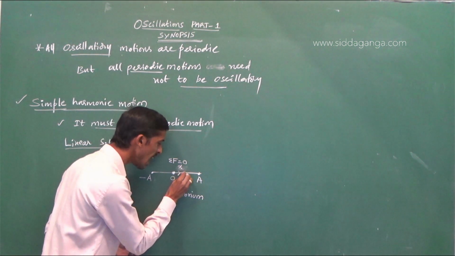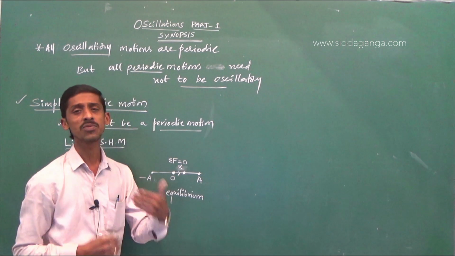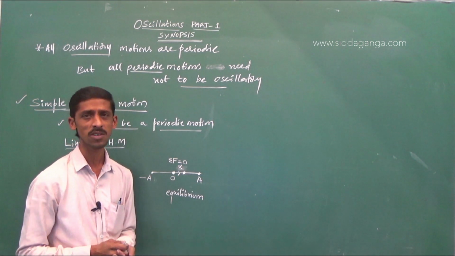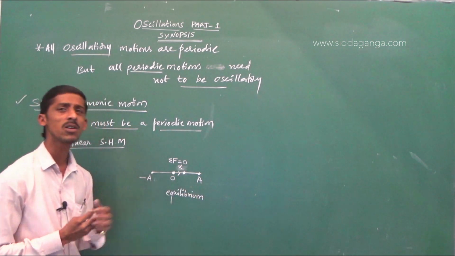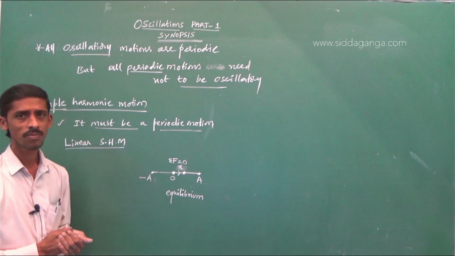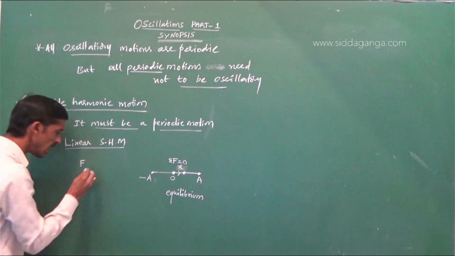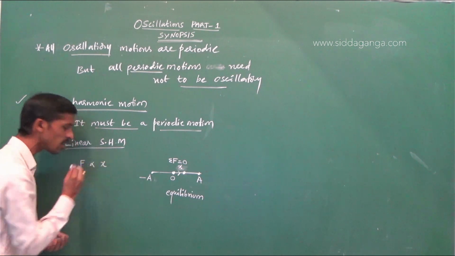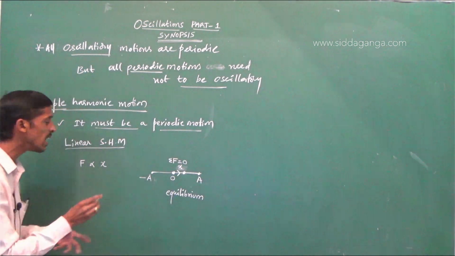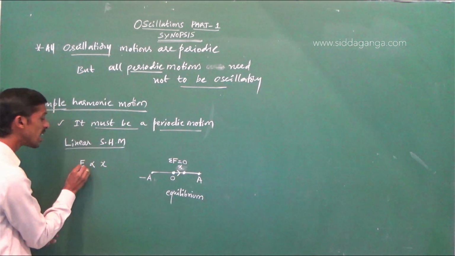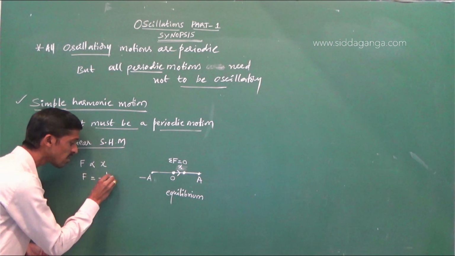What do you call that force? Restoring force, which is bringing the particle back to the equilibrium position. That force is directly proportional to the displacement. Accordingly, that much force must be acting on the particle. That force is equal to minus kx.